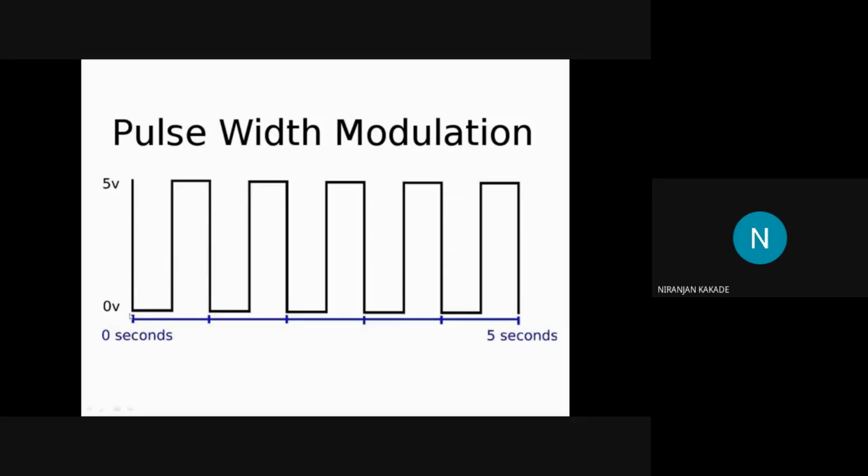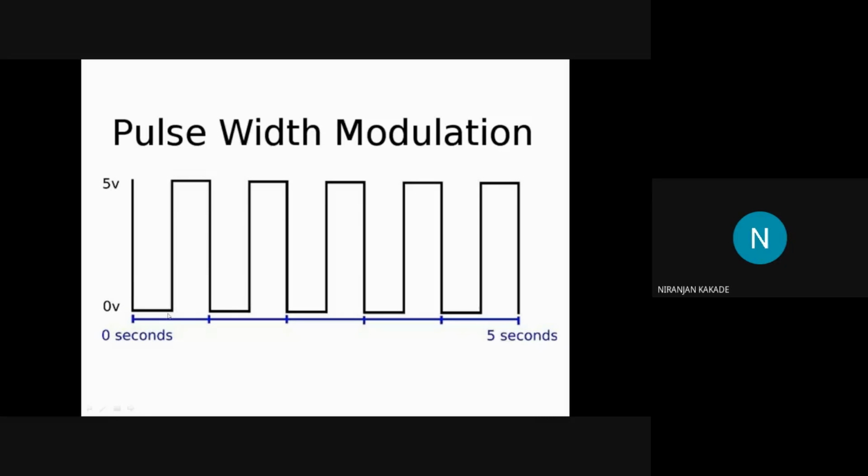Suppose at 0 seconds you have given it a voltage of 5 volts. It suddenly drops to 0. Suppose this is 1 second. For the next 1 second the signal remains 0, that is, the motor will not rotate.